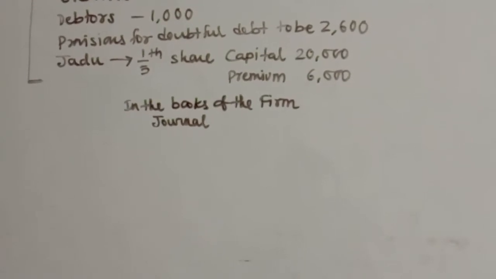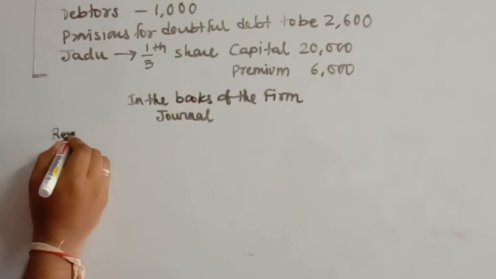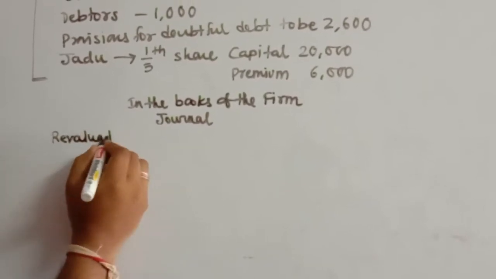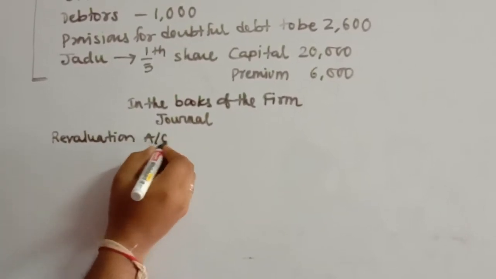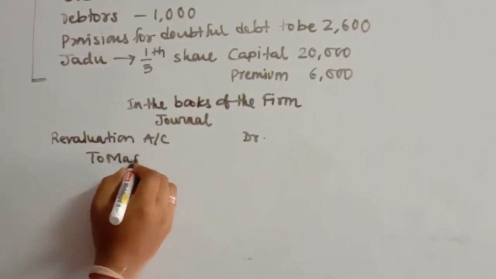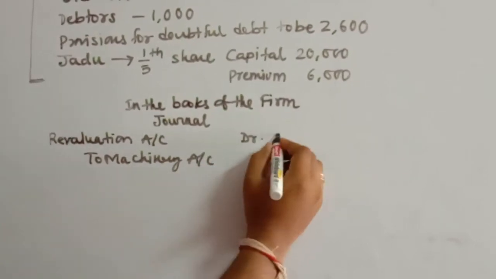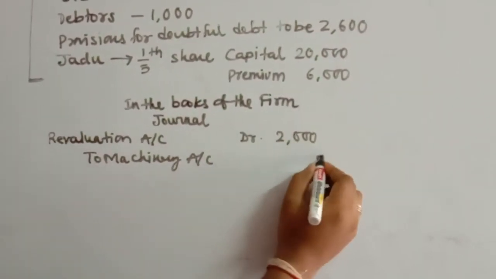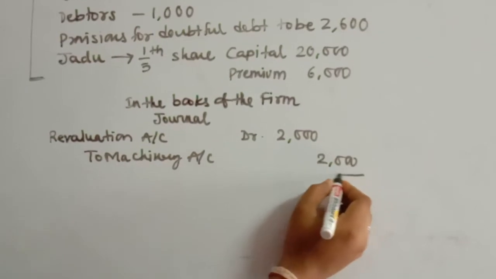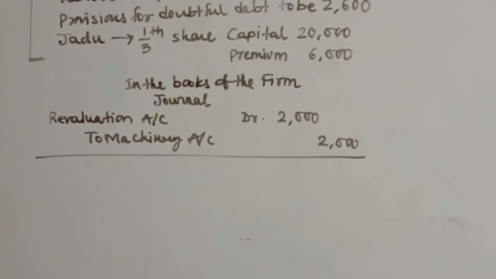So whenever the value of an asset decreases, it is to be credited. So the entry will be revaluation account debited to machinery account. It is reduced by rupees 2000. So again, I am not drawing a format here. You should be doing it in proper format in the examination and in your copy also.